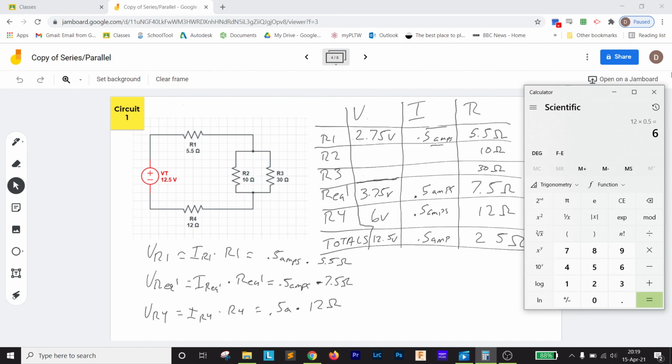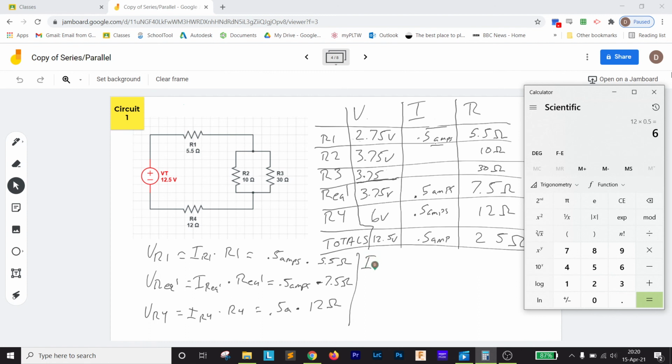So the voltage here is going to be 3.75 volts and 3.75 volts here. Which means the last thing we've got to do is just figure out the current for these two branches.